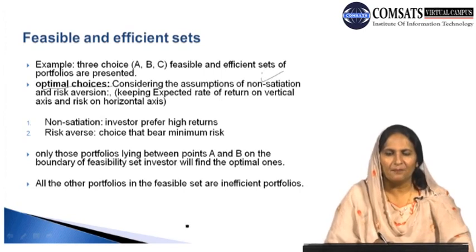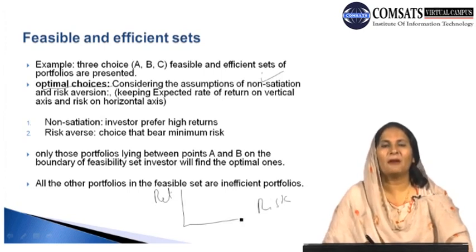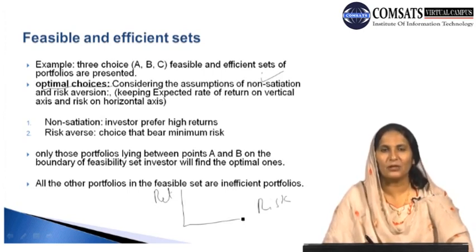We keep the expected return along the vertical axis and the risk along the horizontal axis. By keeping these, we can have various combinations of risk and return, which may be preferable to the individual investor to keep in the portfolio.